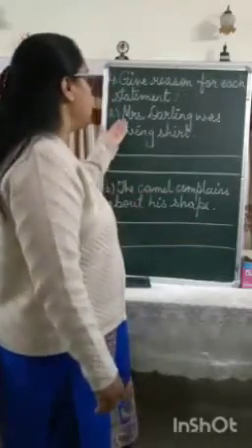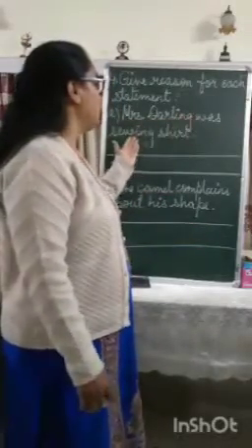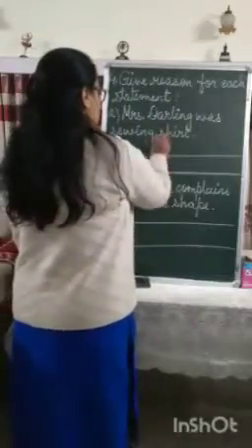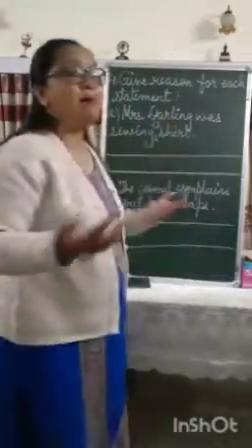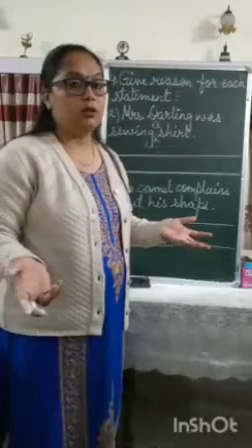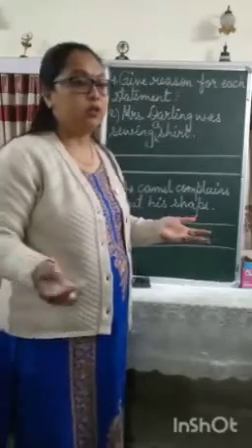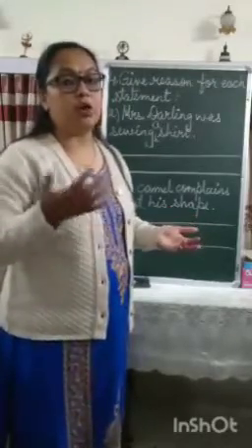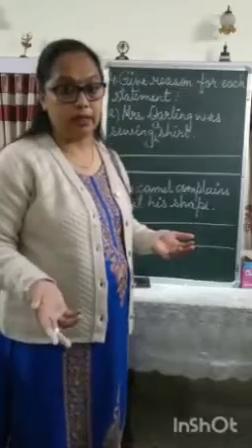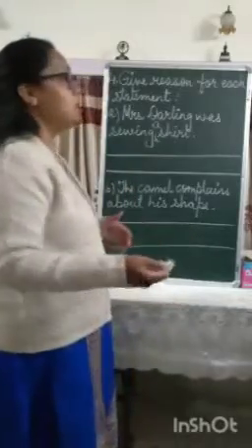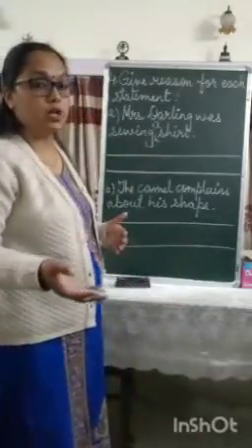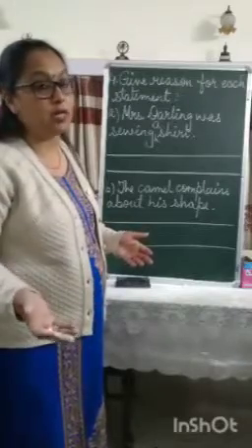For example, Mrs. Darling was sewing a shirt. So you have to tell why Mrs. Darling was sewing a shirt. So the answer is because it was Michael's birthday soon. Or you can say she was sewing a shirt for Michael as it was his birthday.